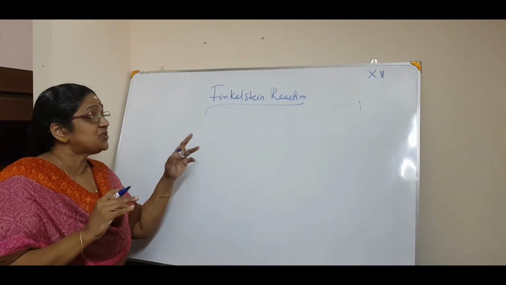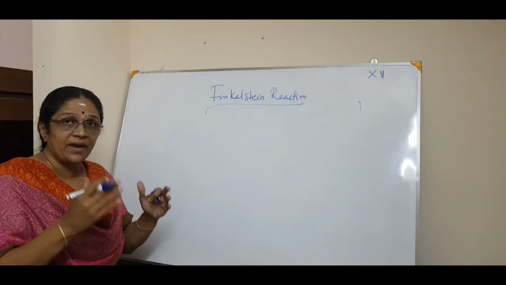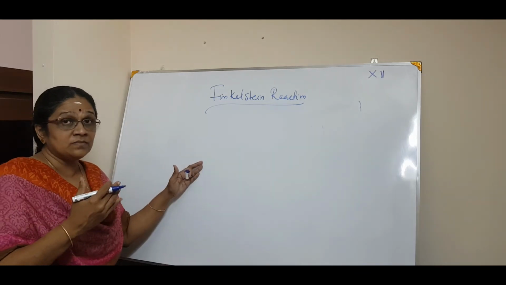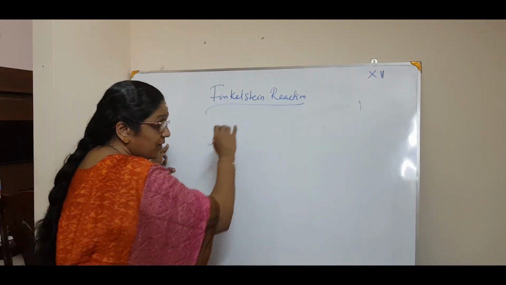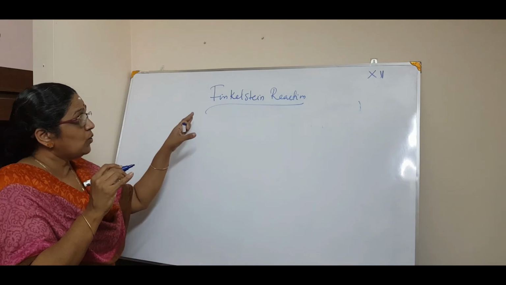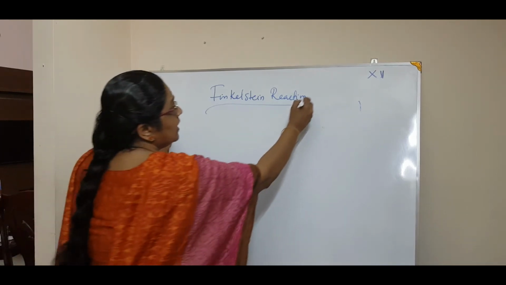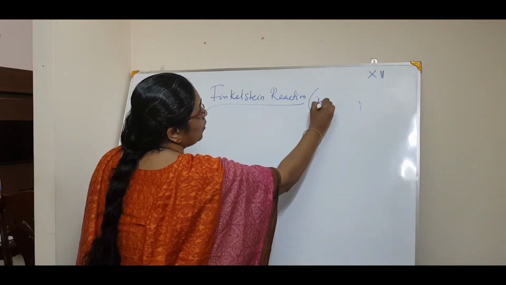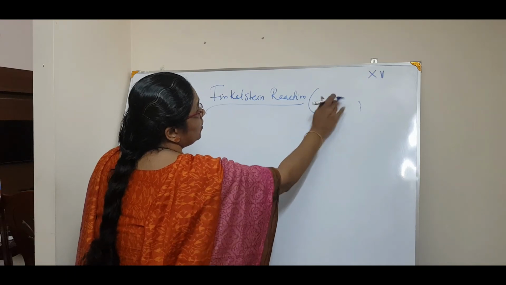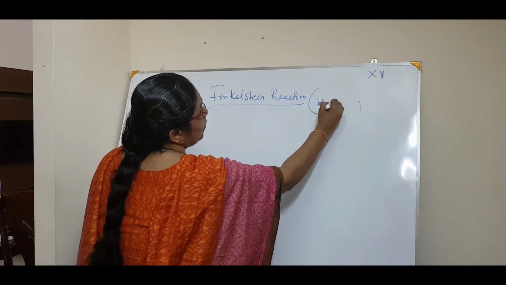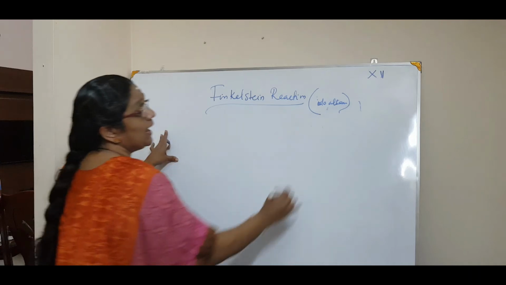This reaction is mainly for preparing iodoalkanes. So whenever you make notes on it, you have to write Finkelstein reaction and in brackets, iodoalkanes.